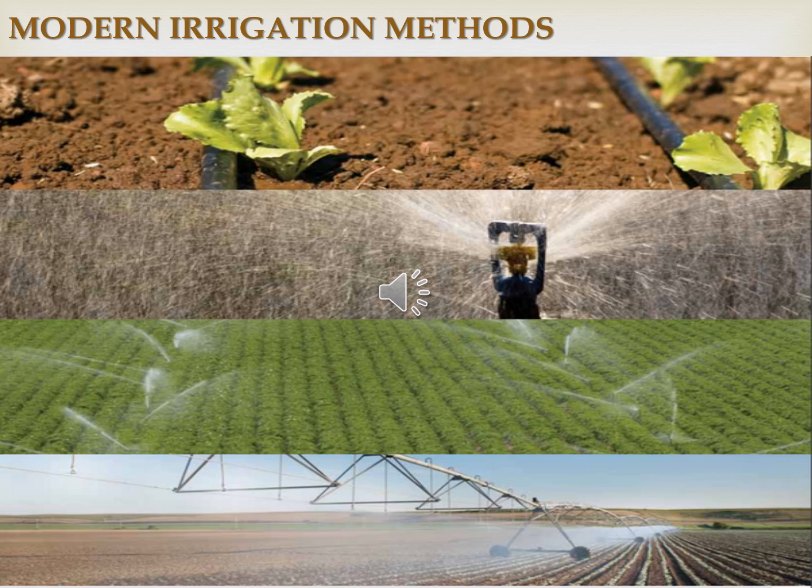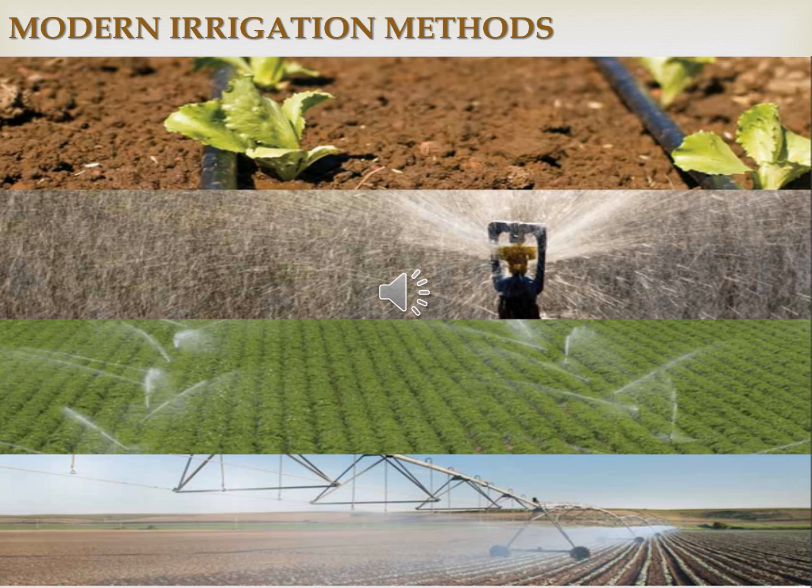There are many ways in modern irrigation. The modern irrigation method is meant to save water. The previously discussed sources require water in large amounts, but the modern irrigation methods require a very low amount of water.